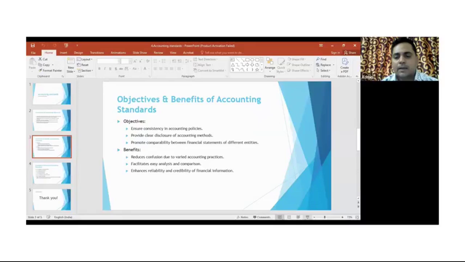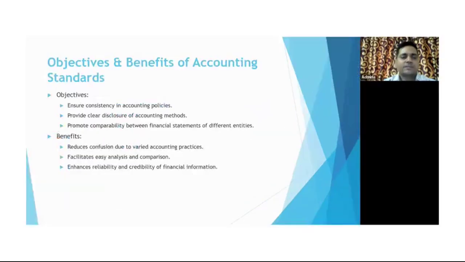Now coming to the objective, right? What is the objective and the benefits? The objective is pretty clear: ensure consistency in the accounting policies. If it is not consistent, not uniform, not standard, it would be difficult to plan accordingly, or to compare one business with another.